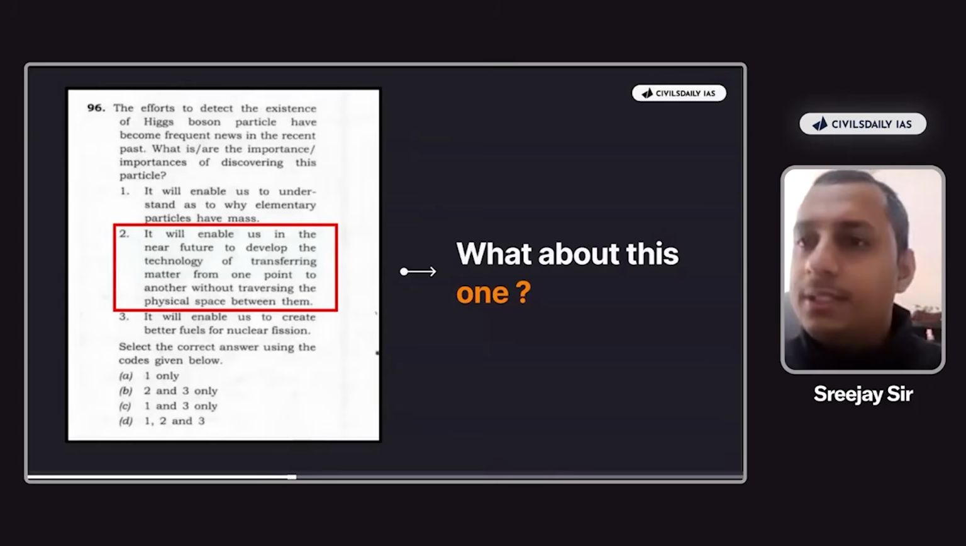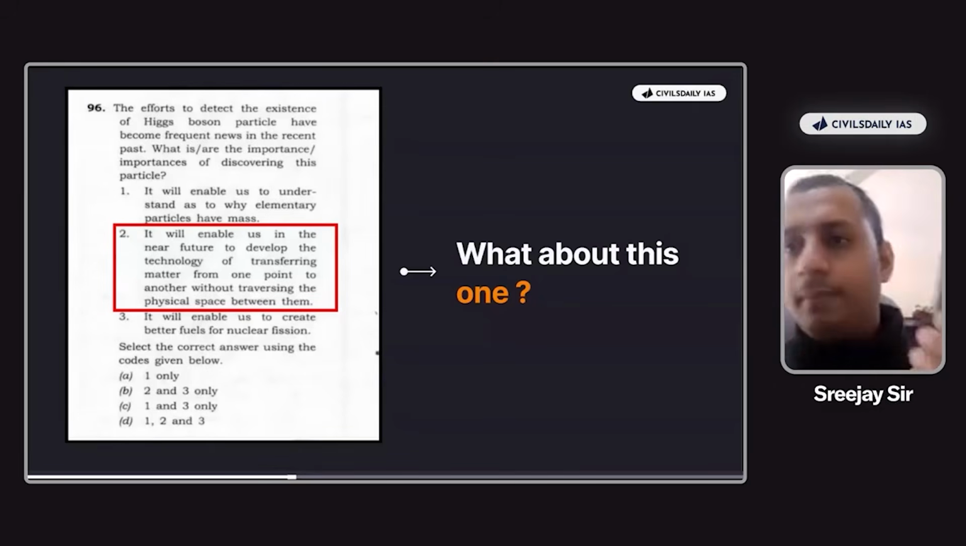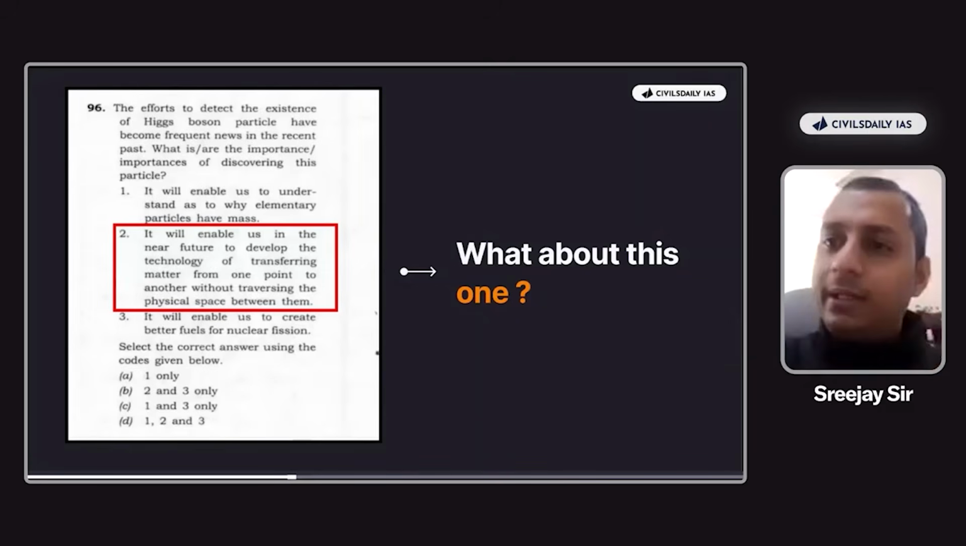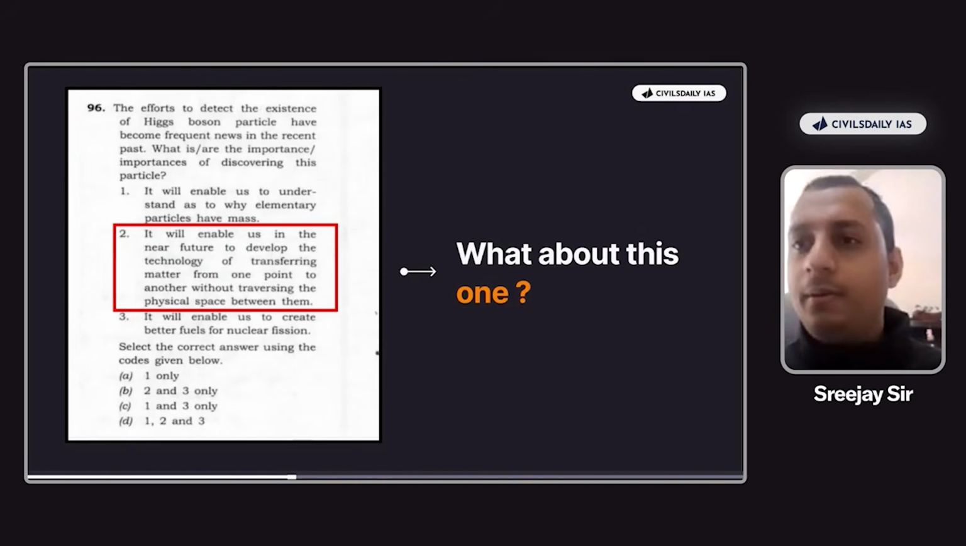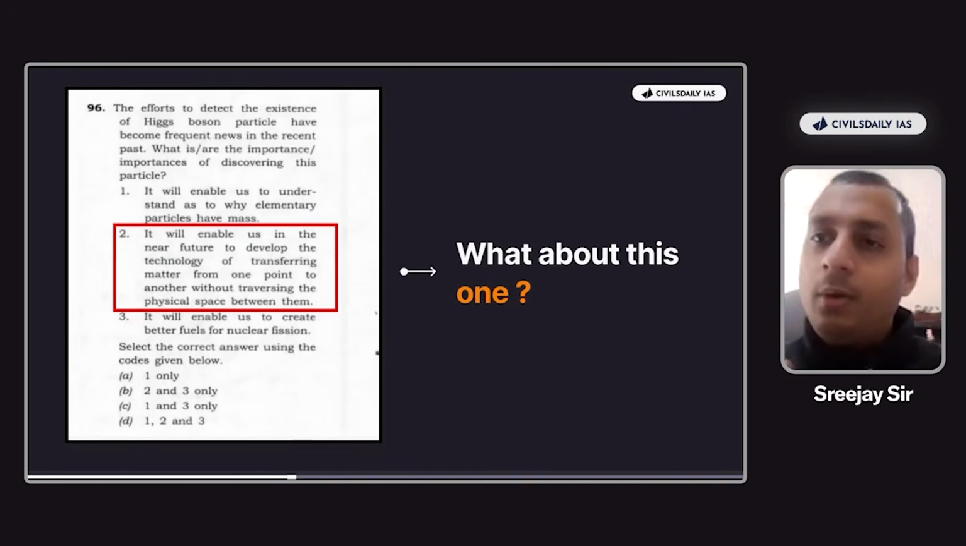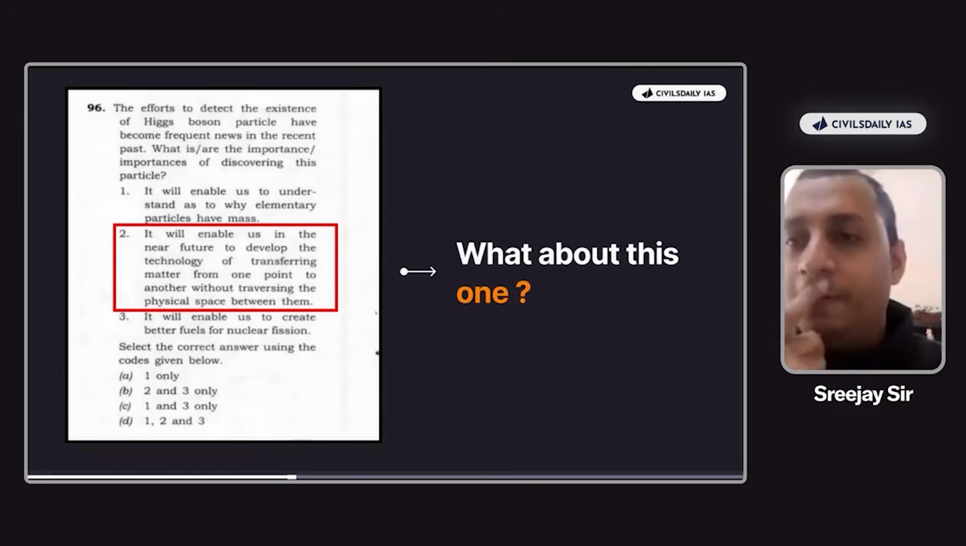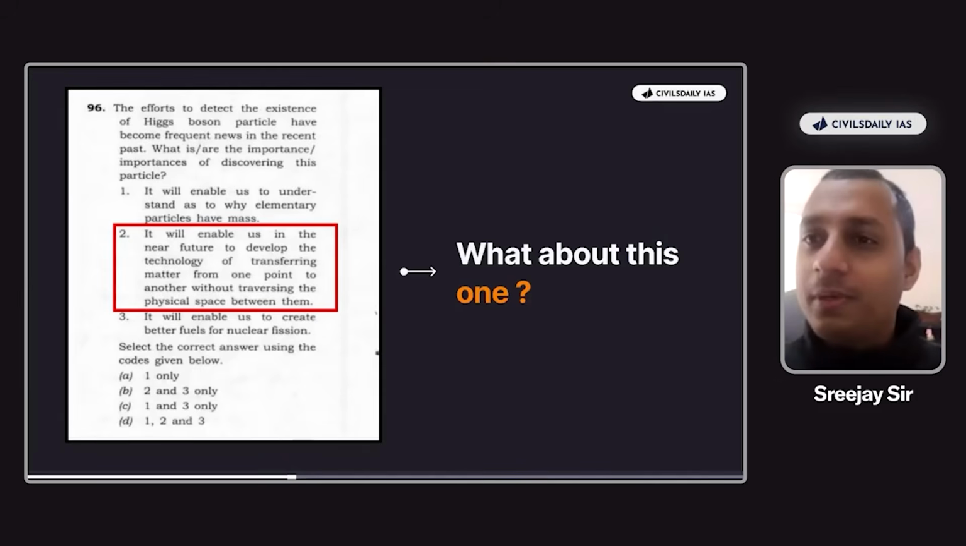What is this statement basically saying? It will enable us in the near future to develop a technology of transferring matter from one point to another point. So that's like saying, this power bank, I am transferring from here to my native in Kerala without traversing through physical space, without going into a package, without going into a parcel. All of you might have seen the movie Jumper, right? A person just transports himself. In the Pokemon anime, you must have seen certain Pokemons transporting themselves, right? From here to here, in Dragon Ball Z.